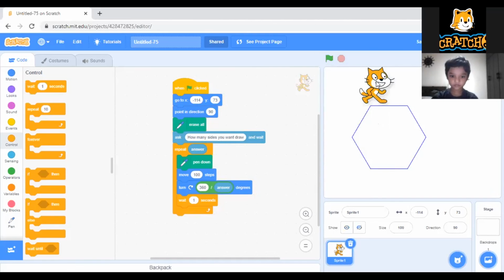First of all, you need to use the pen. Try to draw a line, and then next you can use this program to create different shapes.